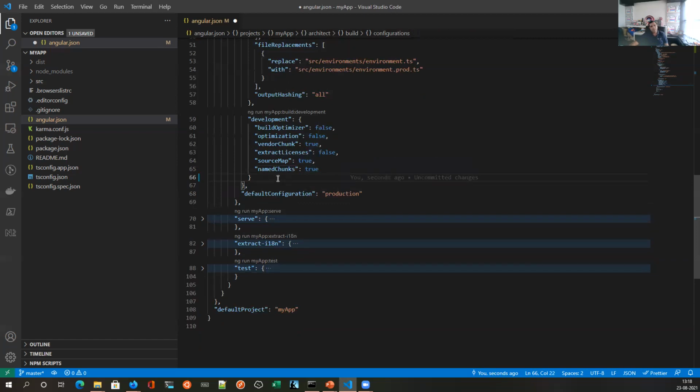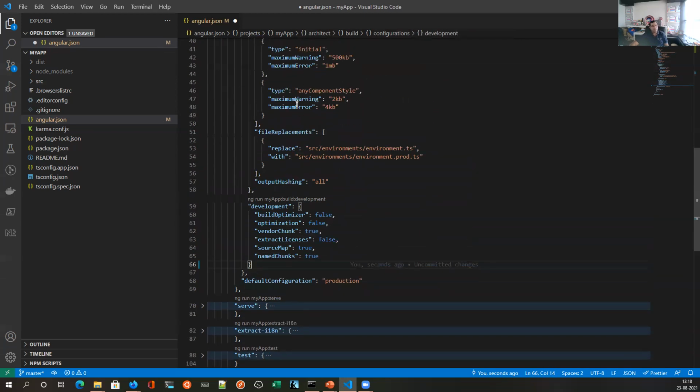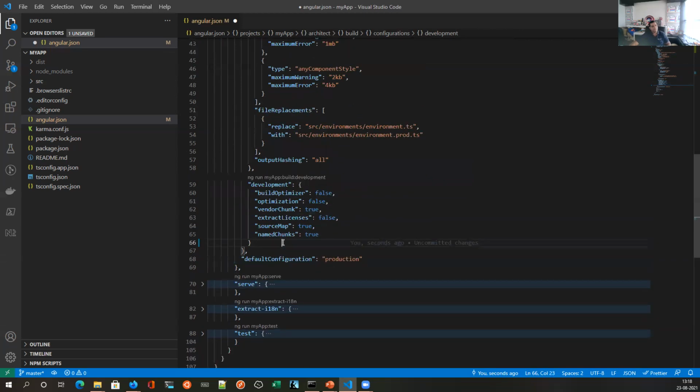Now your assignment over here is you need to define another configuration over here. We have production and development. We will need to define something called CI. So this is a common concept, CI/CD, continuous integration, continuous deployment. What it does is when you commit your code into the source repository, it will trigger a build process, which will automatically build and test the application.